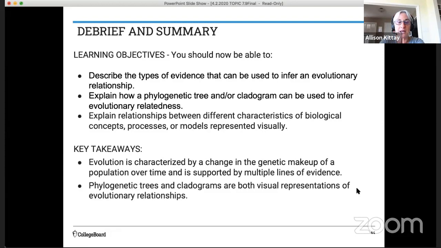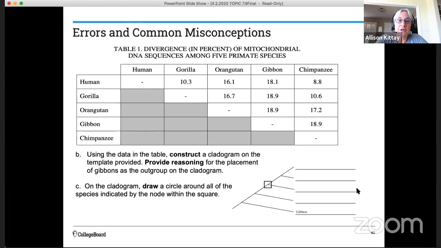Your key takeaways: evolution is characterized by a change in genetic makeup of a population over time and is supported by multiple lines of evidence. Phylogenetic trees and cladograms are both visual representations of evolutionary relationships. So let's take a look at a FRQ. I believe this was from last year's AP exam, and we can take a look at some common errors and misconceptions that students had in their responses on this question.